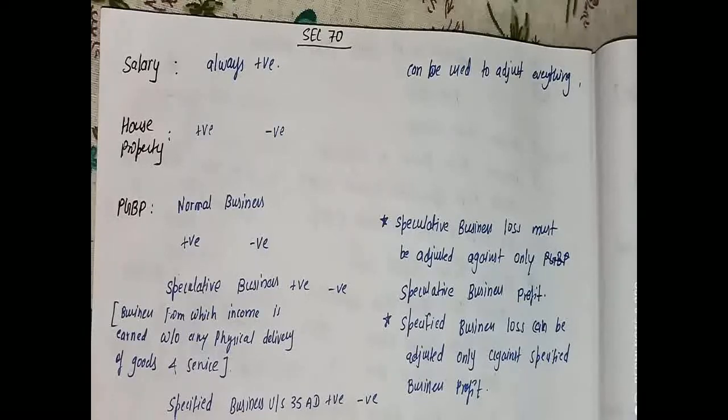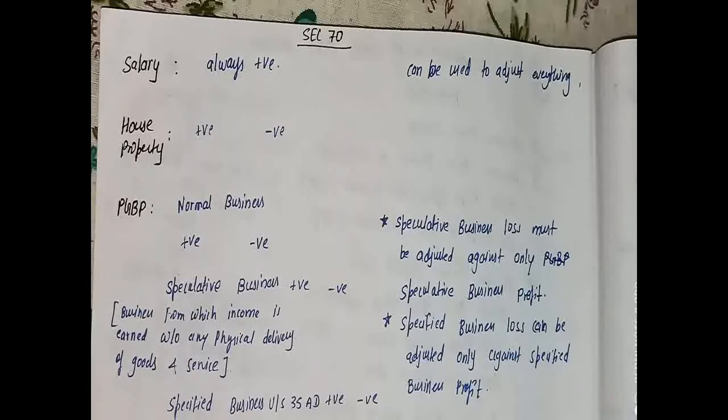So it is very clear that when we are not able to make the adjustment within the particular head, then we adjust it against the other head. We have 5 heads of income: salary, house property, PGBP, capital gain, and income from other sources. Now you have to keep in mind that income from salary is always positive.